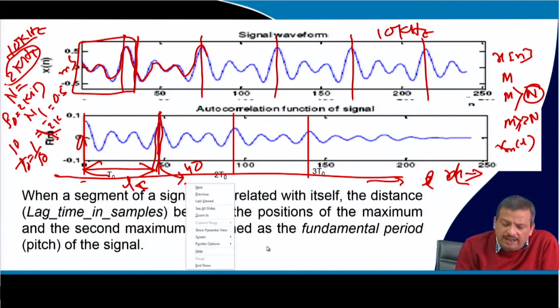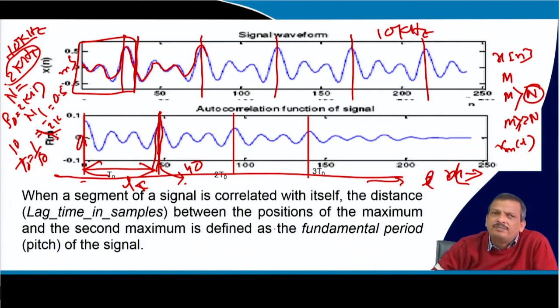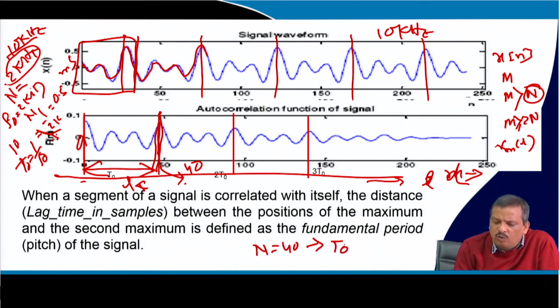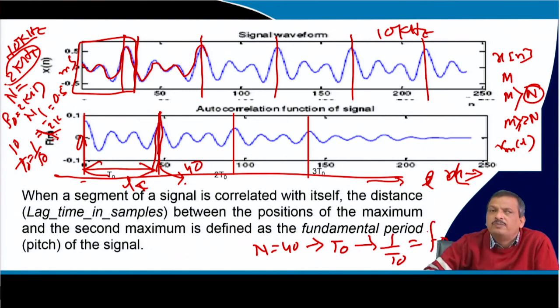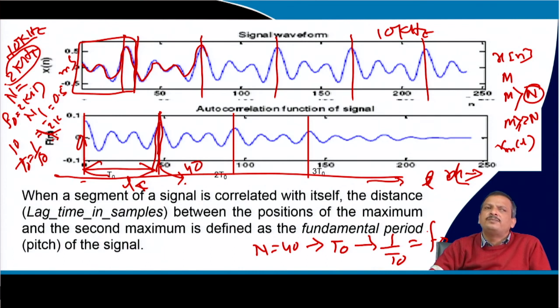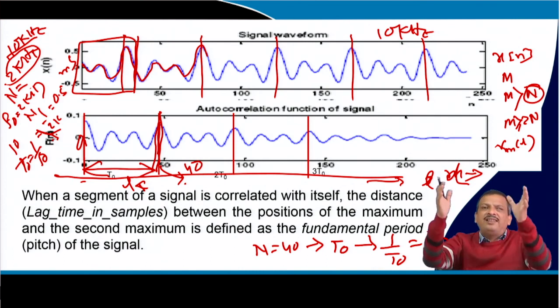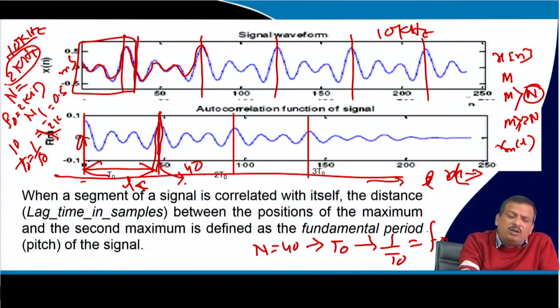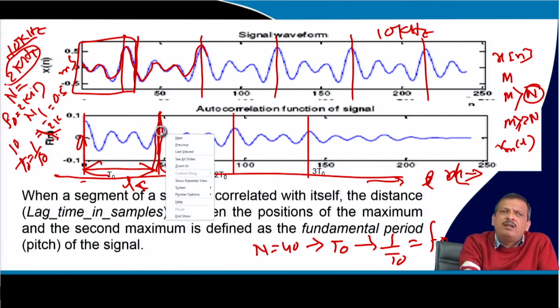So, I can easily convert it into frequency in hertz, because this is time, n equal to 40, and that can be converted into T0. Once I get T0, 1 by T0 is equal to F0. I get the fundamental frequency. So, I take the signal, compute the autocorrelation and find the next peak. That peak gives me the period.